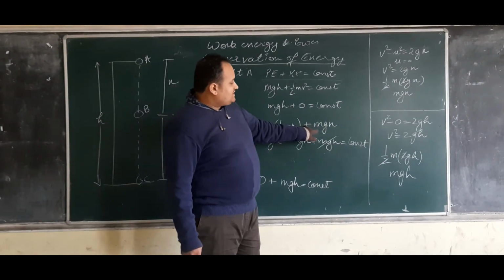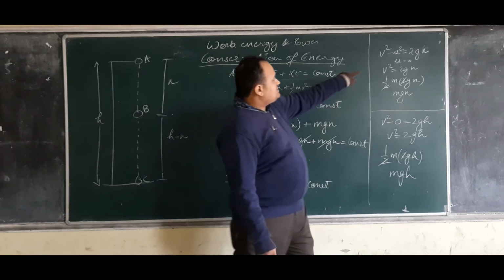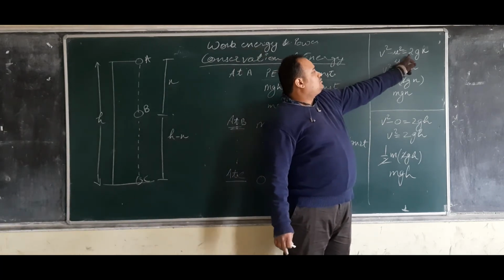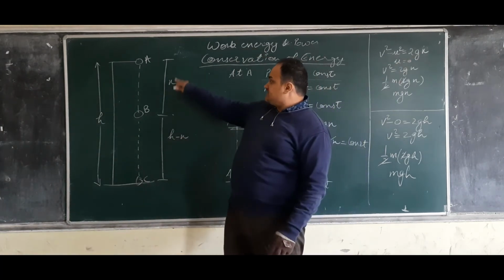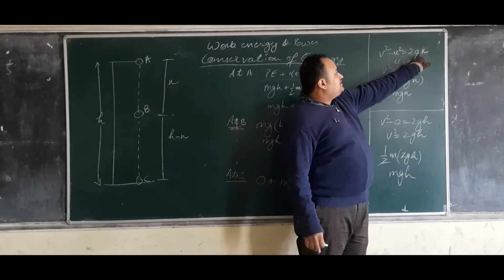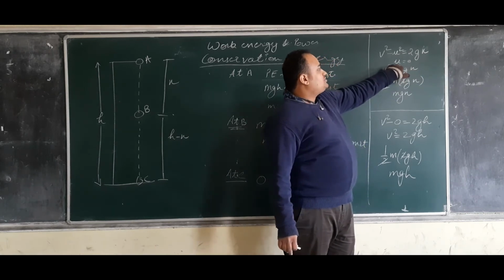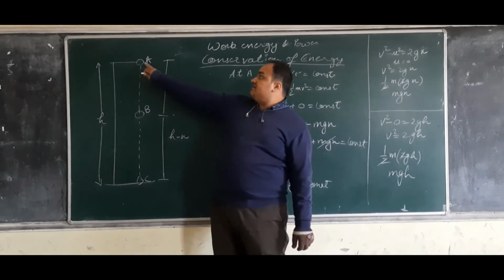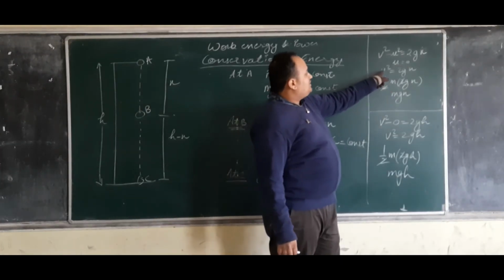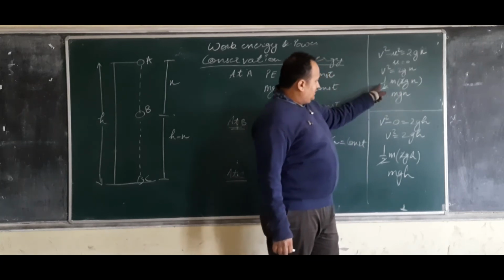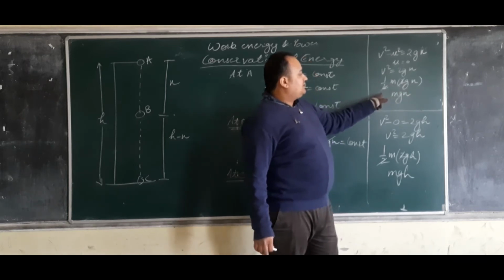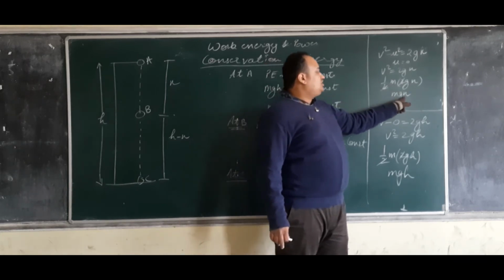Okay, now for kinetic energy, how did I get this mgx? For this, just go through this equation. Third equation: v square minus u square is equal to 2gx. X is the distance which is covered by h. Because initial velocity is 0, u is equal to 0. Placing the value v square is equal to 2gx in the kinetic energy formula, I will receive this. If we remove 2 and 2, then I will only get mgx.